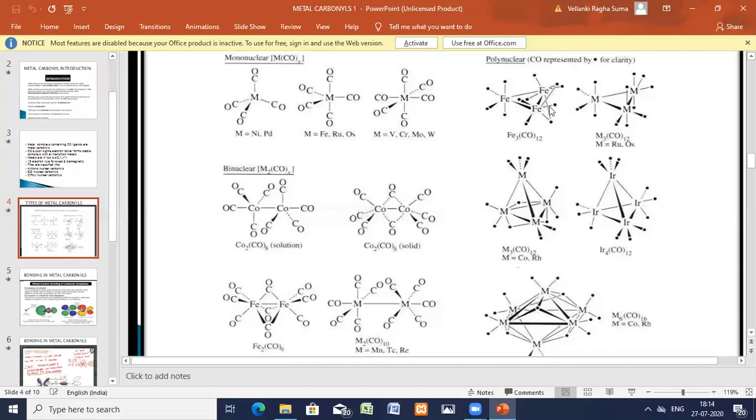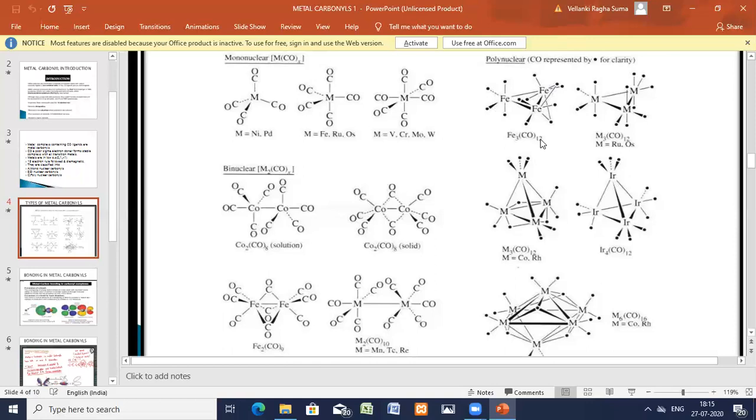And 1 center. Here also 2, 3, 4. Okay. Now the other example, M3(CO)12. Okay, cobalt. So the polynuclear also has different types of structures. One type of structure with bridged COs. Here, one type of structure with no bridged COs.